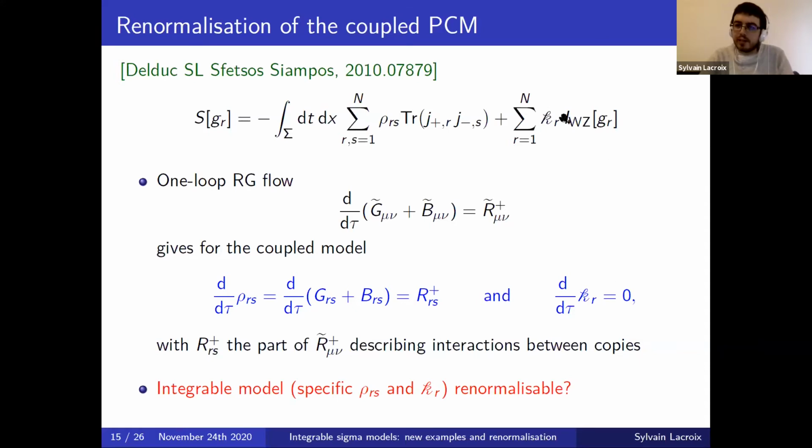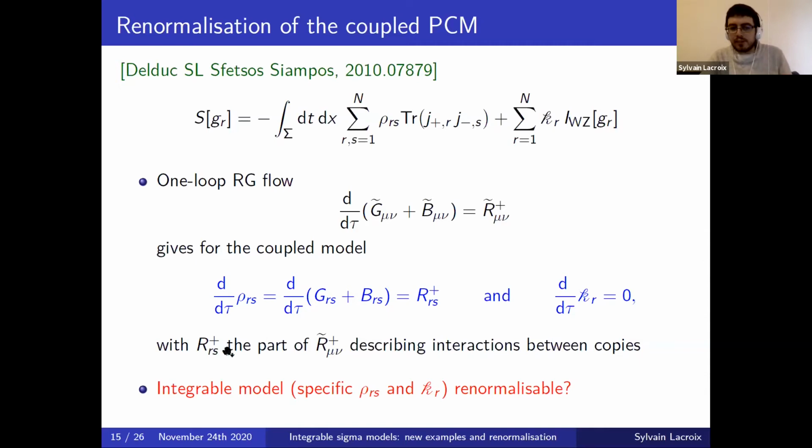And we also find that the coefficients of the Wess-Zumino term, K_r, actually do not flow under the RG. This is because the Wess-Zumino terms are kind of topological terms, so they are in some sense topologically protected under the RG flow. And this result is actually true for all possible ρ_rs and K.